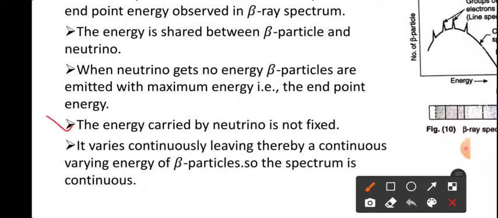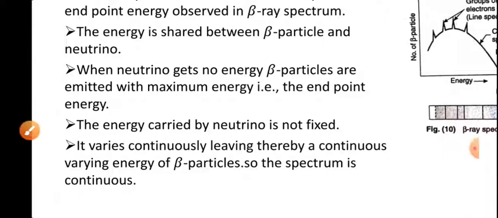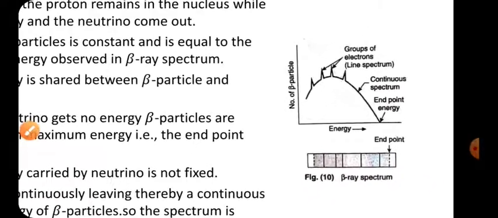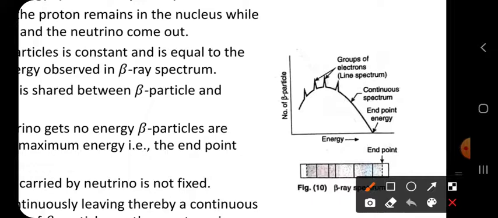The energy carried by the neutrino is not fixed. It varies, its energy changes. So when the beta particle is emitted at the beginning, the neutrino has a maximum energy, so that is why the beta particle has a minimum energy. Their sum must be constant.